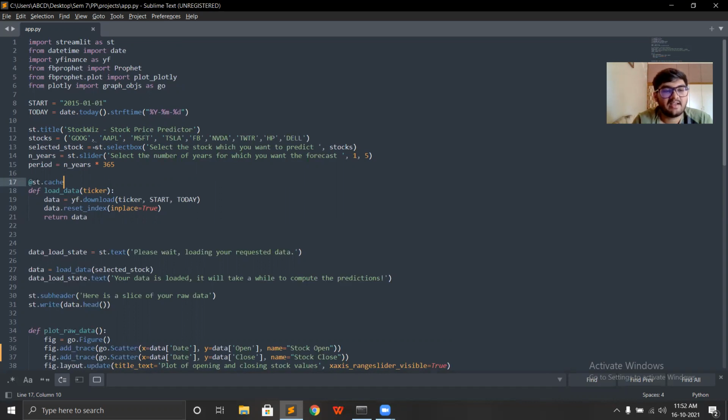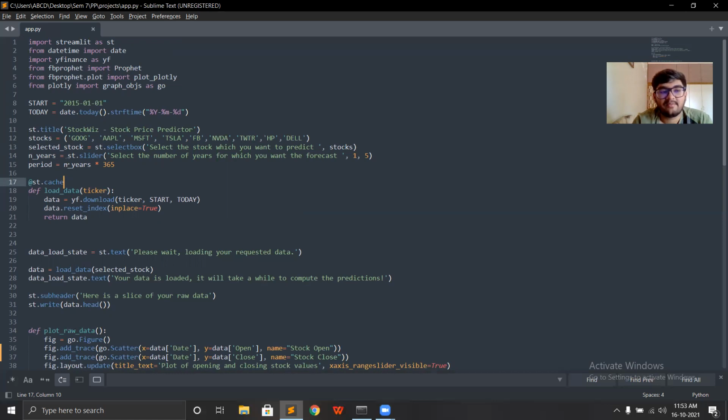From that I'm creating a tuple in which I've included the tickers of well-known companies like Google, Apple, Microsoft, Tesla, Facebook, Nvidia, Twitter, HP, and Dell. After that I'm providing a select box from which the user will choose which stock price they want to predict. Then I'm providing a slider from which the user can select for how many years they want the forecast or prediction to be. For now I've kept the range from 1 year up to 5 years.